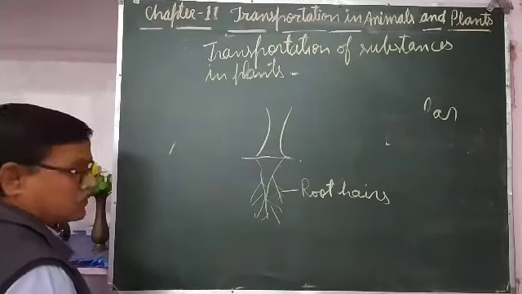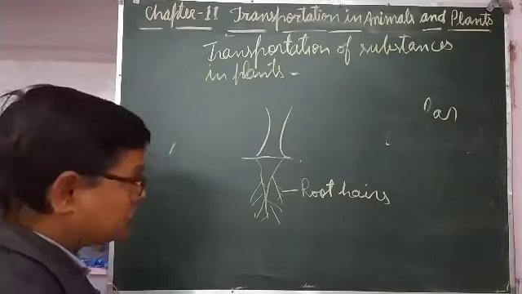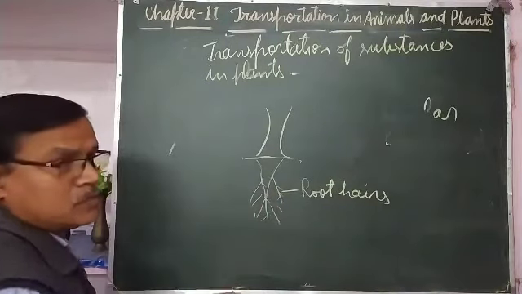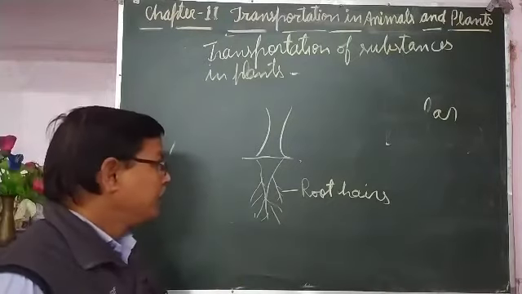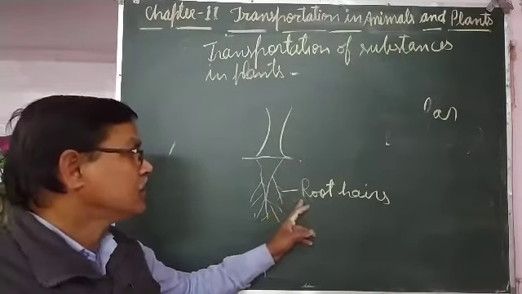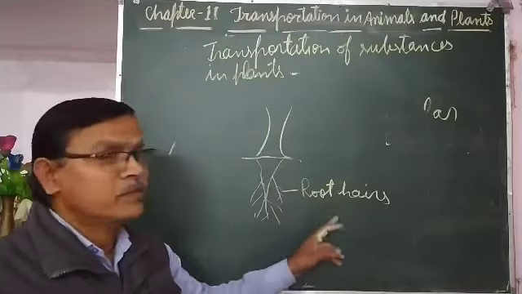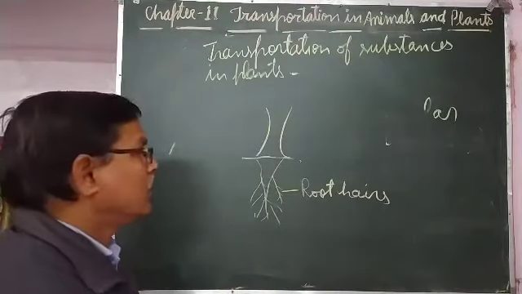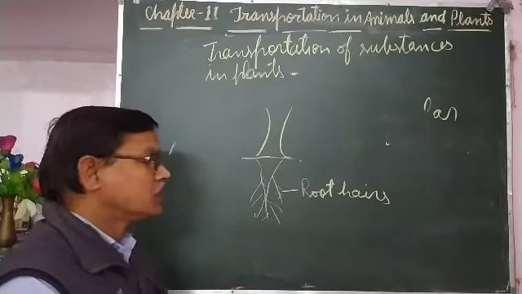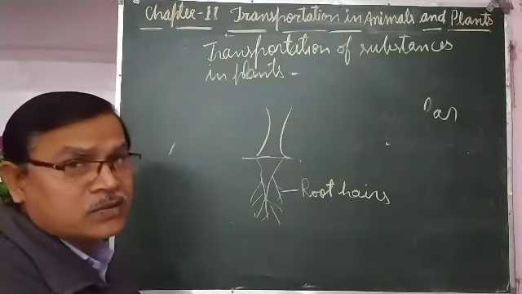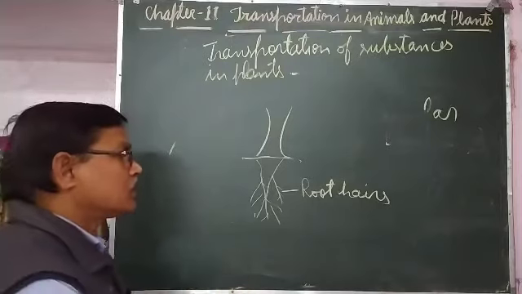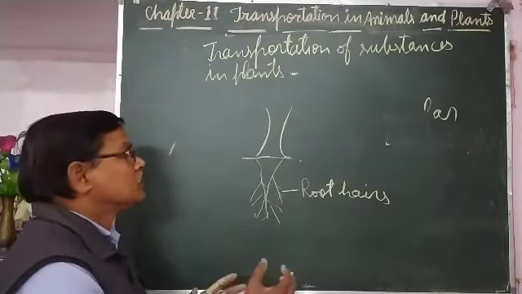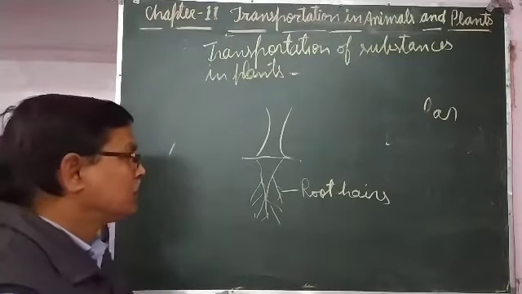Root hairs are unicellular structures present at the surface of the root. Water is absorbed by the root hairs because of concentration difference, and minerals are also dissolved in water. So minerals also come with the water when water is absorbed. So water and minerals reach into the root hairs.